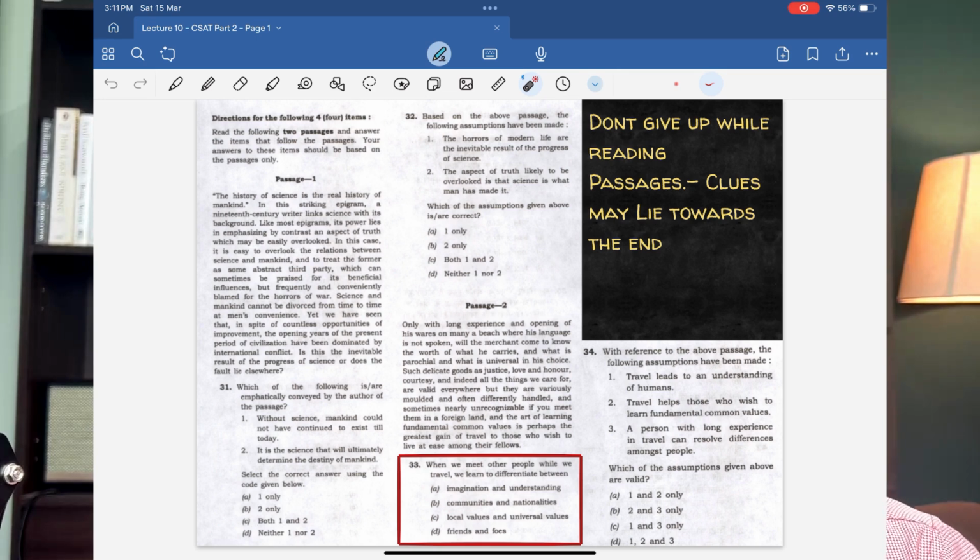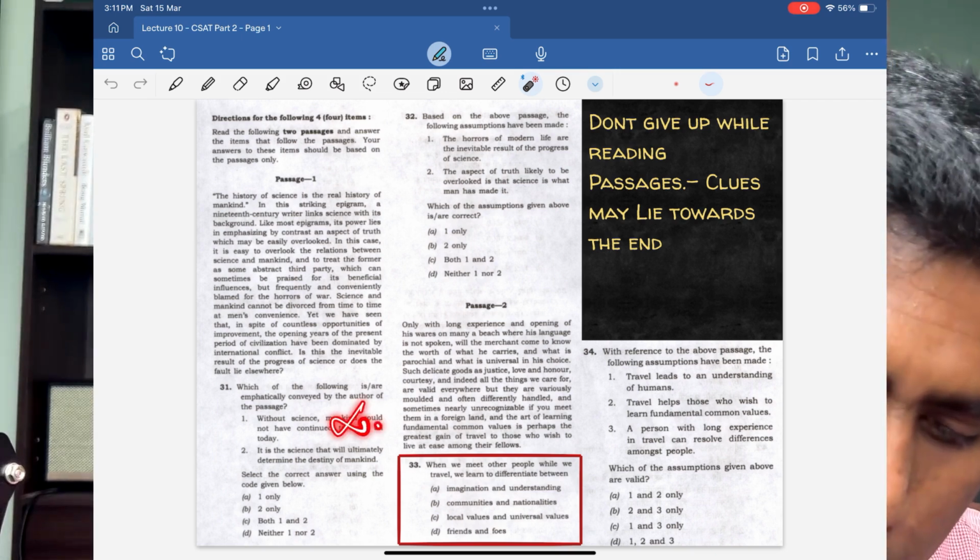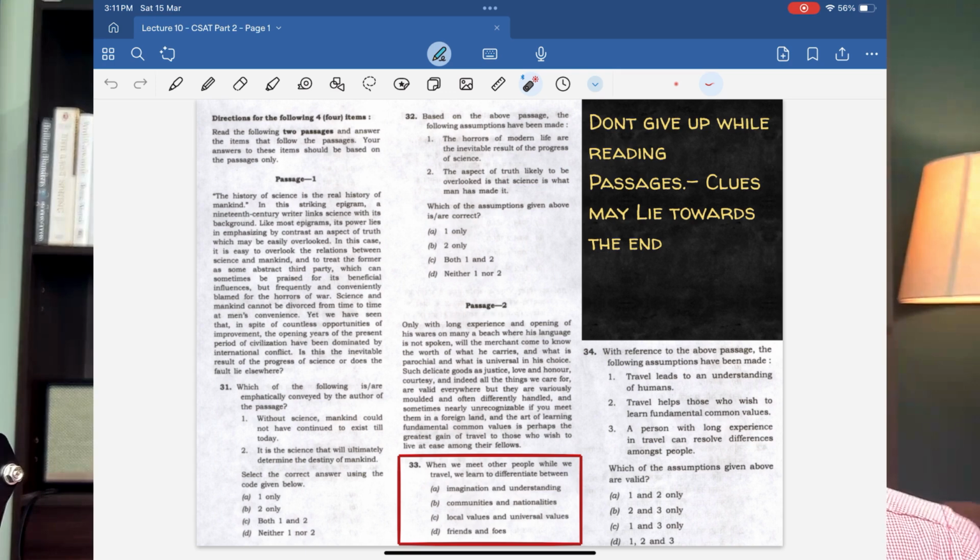Look at the statements given. 31. Which of the following are conveyed by the author of the passage? Even if you may not know the meaning of the word emphatically, just understand the message conveyed by the author of the passage. Without science, mankind could not have continued to exist till today. That is basically not the idea the author is trying to convey, because he is really raising a question: is science so powerful, or does it depend on something else? Moreover, throughout the passage, the author has been repeatedly pointing out that we should not exaggerate the role of science. So the first statement is completely opposite to the idea conveyed in the passage.